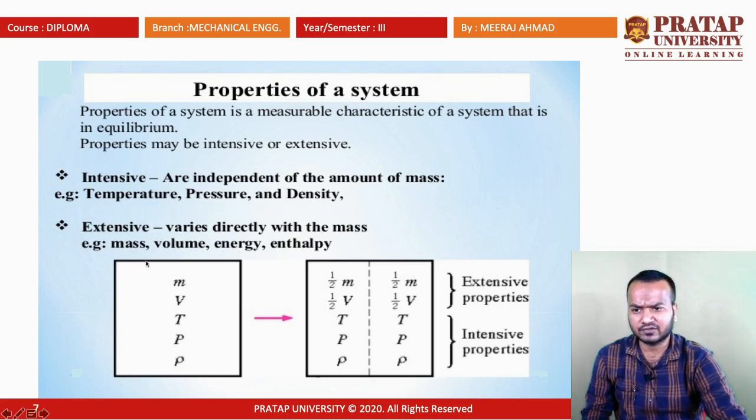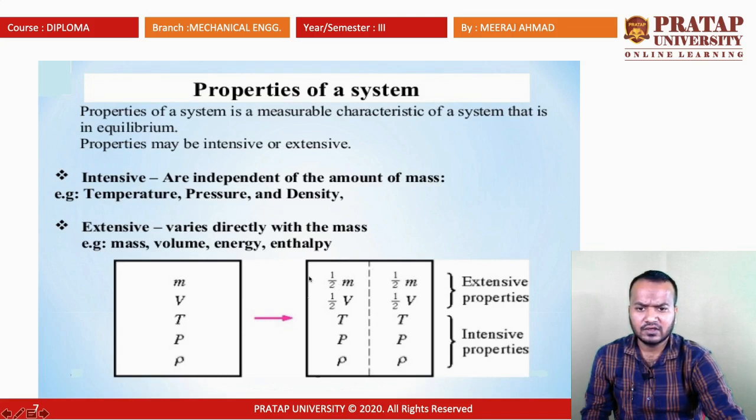Let us take one example. How can you differentiate which is an intensive property and which is an extensive property? Suppose there is one chamber with a gas in it. Suppose the mass of the gas is m, volume is V, temperature is T, pressure is P, and density is rho. So, we divide this chamber into two parts with an imaginary boundary like this.